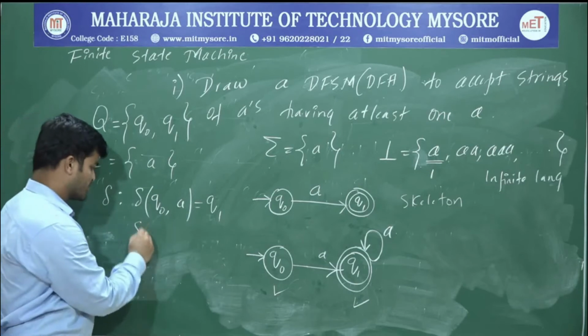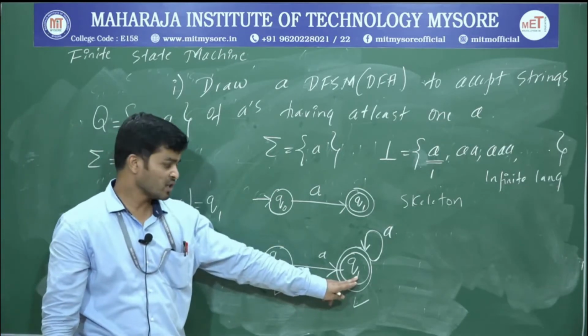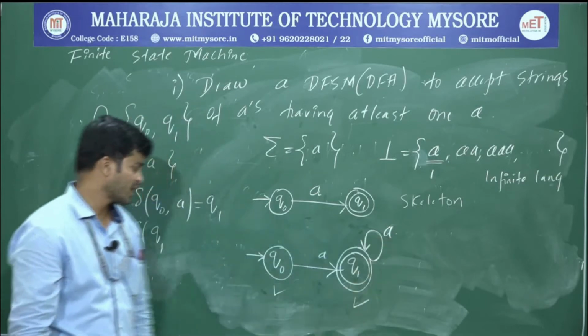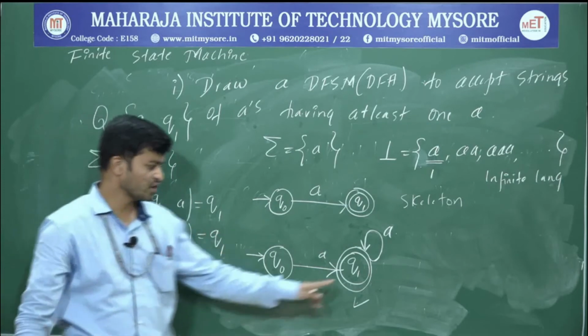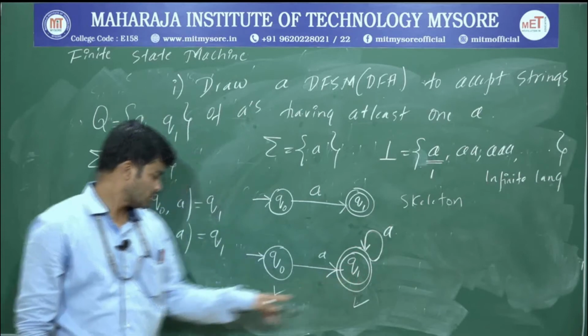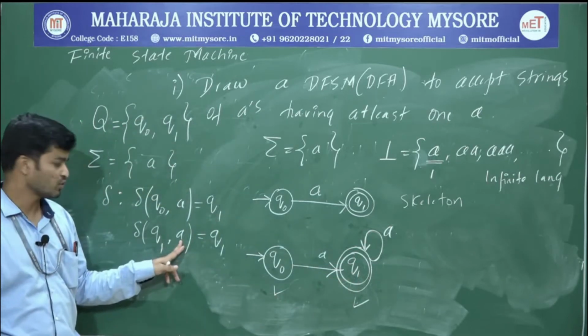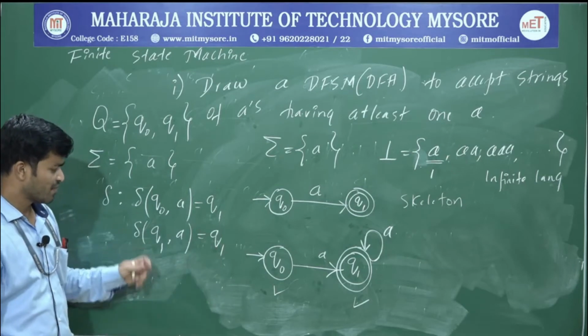And what's the next transition? If you are in Q1 and you got A as input, you will take a transition to Q1. So Q1 upon A is Q1. Okay. So this is the transition function.